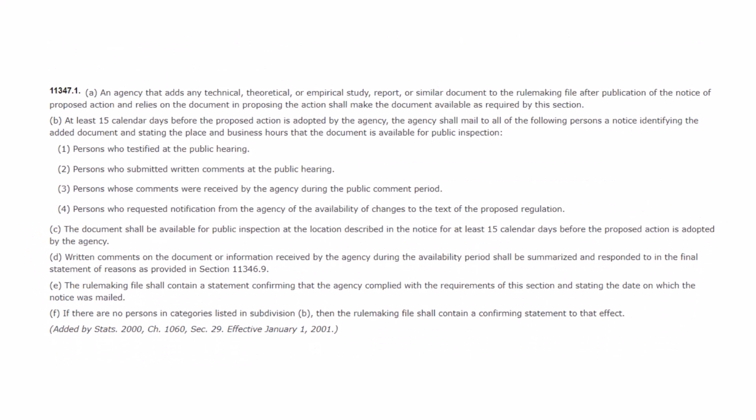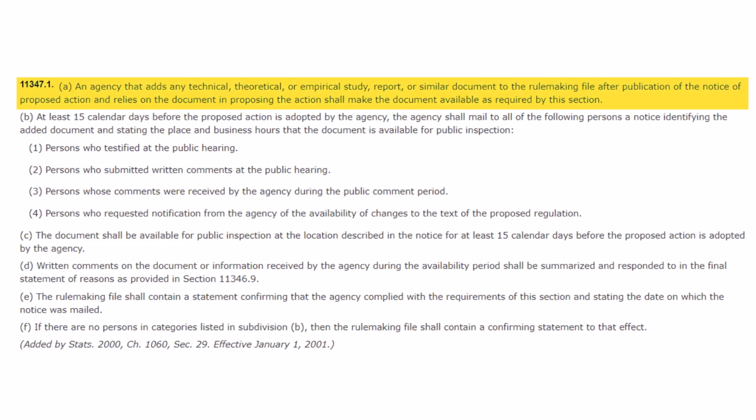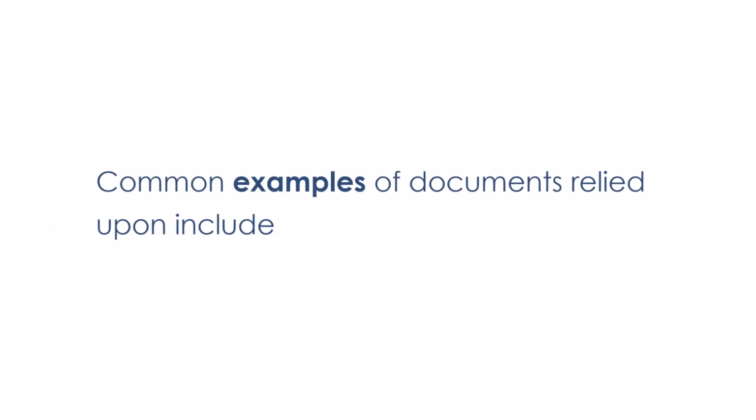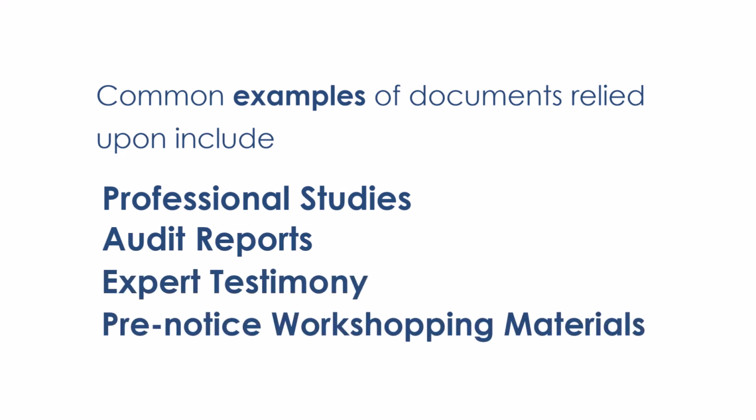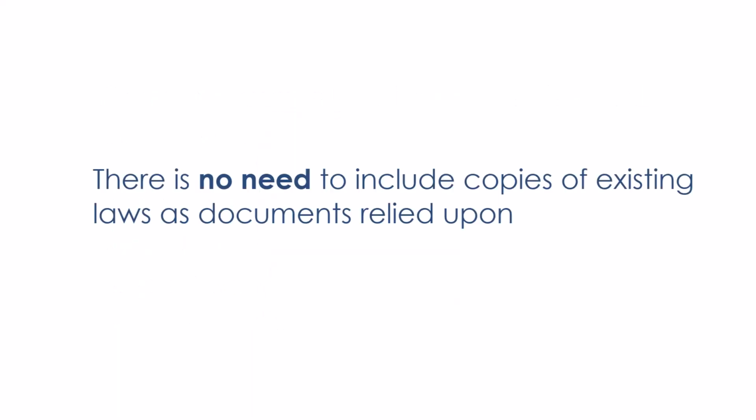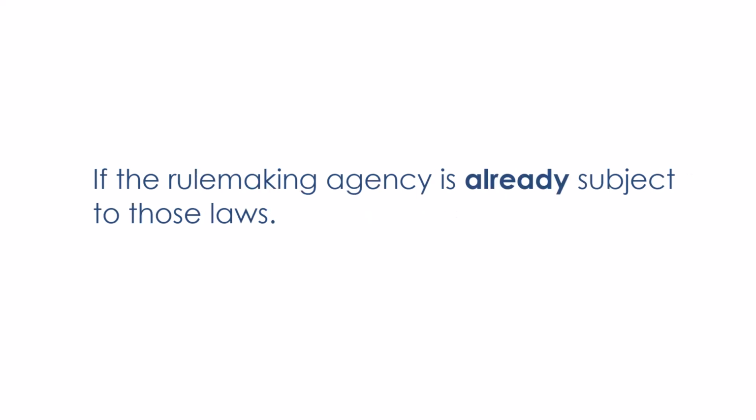If the rulemaking agency adds a document relied upon to the rulemaking record after publication of the Notice of Proposed Action in the California Regulatory Notice Register, that document must be noticed to the public pursuant to Government Code Section 11347.1. Common examples of documents relied upon include professional studies, audit reports, expert testimony, and pre-notice workshopping materials. Please note, there is no need to include copies of existing laws as documents relied upon if the rulemaking agency is already subject to those laws.